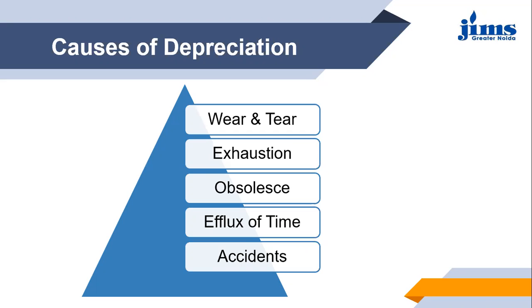Then you can say accidents. Accidents also occur in the factories or at the business places, which may depreciate the value of the asset, or which makes the asset no more usable for the business. So that old asset gets replaced by the new asset, because that asset is not of any use due to the accidents. So these can be the reasons why the depreciation happens.